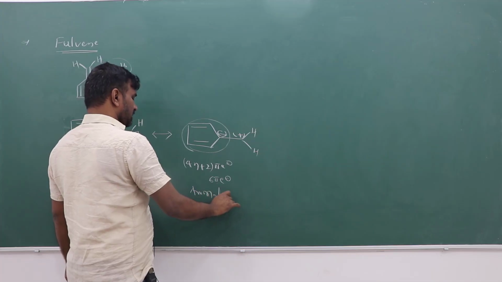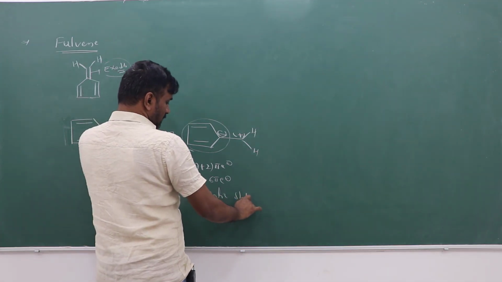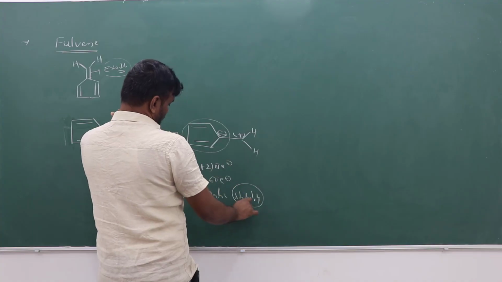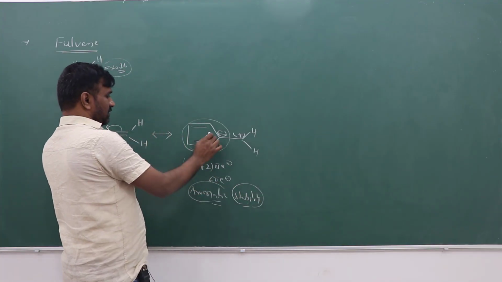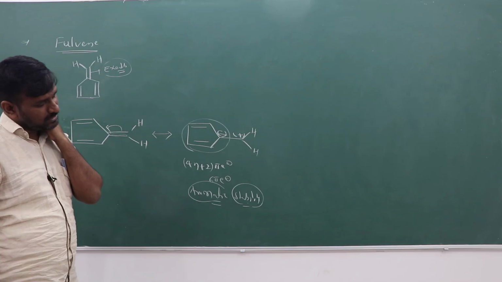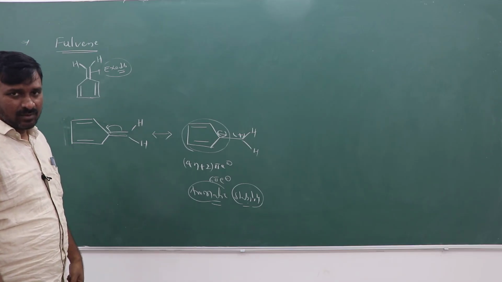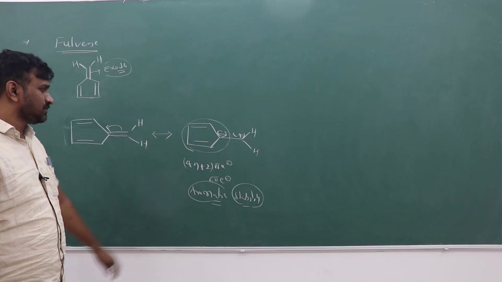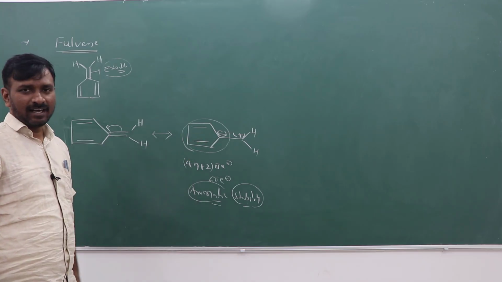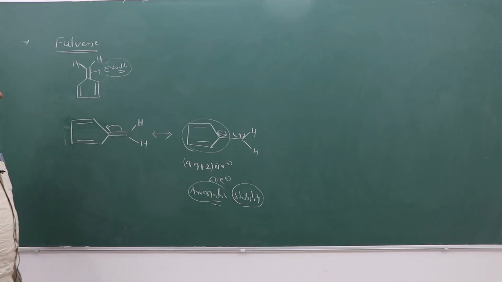So that's why, from the stability point of view, the negative charge polarizes towards the ring side, the 5-membered ring side, and gets aromaticity, right?